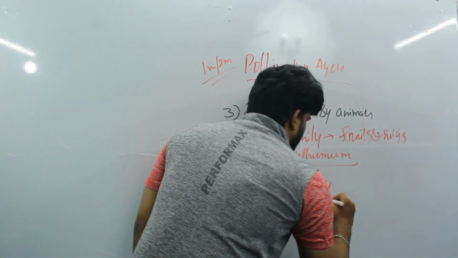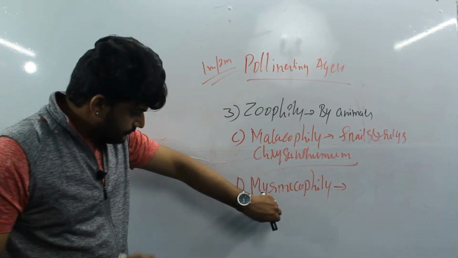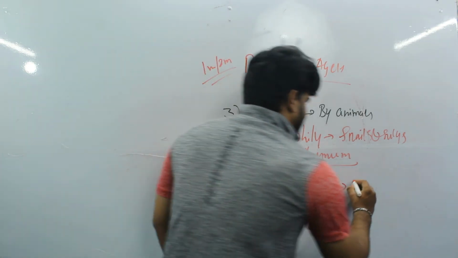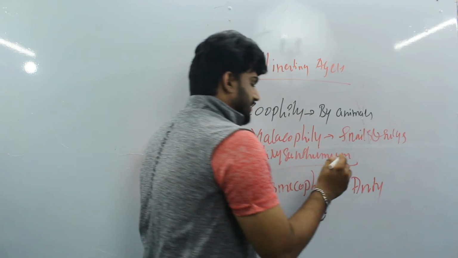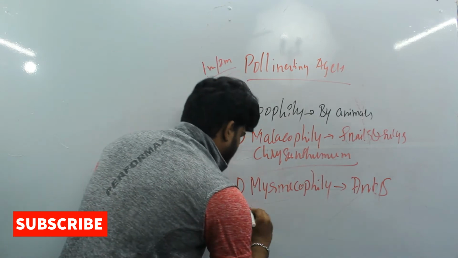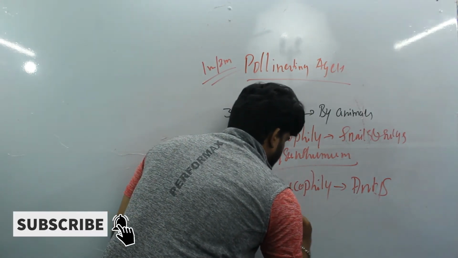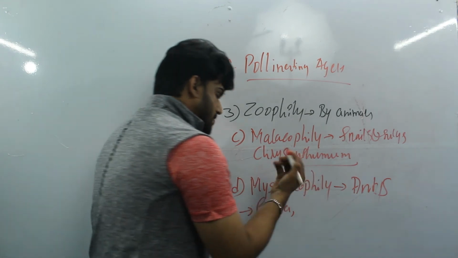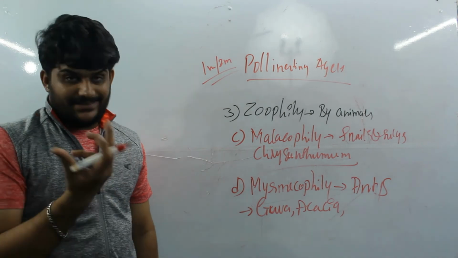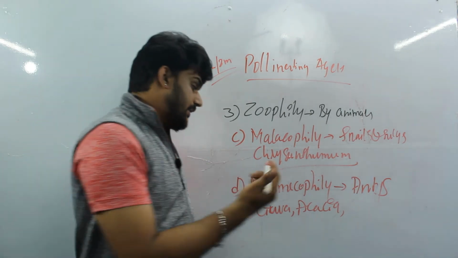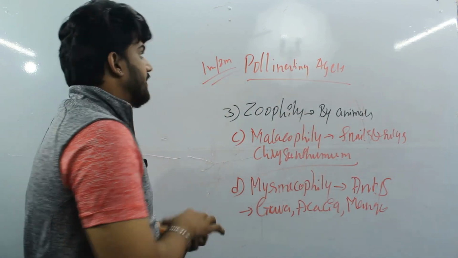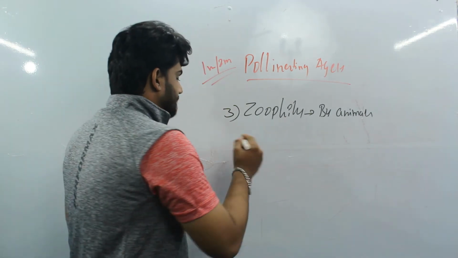Myrmecophily is the type of pollinating agent which includes ants, meaning the cross pollination is done by ants. For example, guava, then acacia. On the acacia plant you might have seen red ants, and even the mango tree. So these are the four different kinds, and the last one is